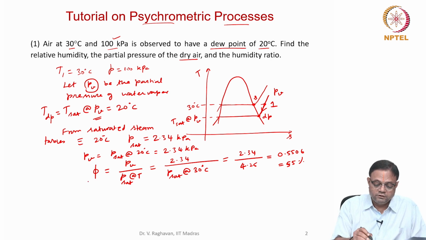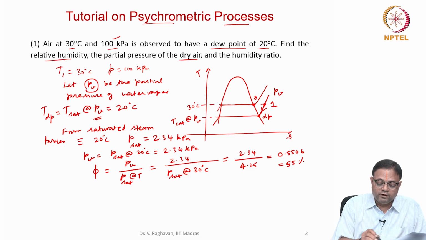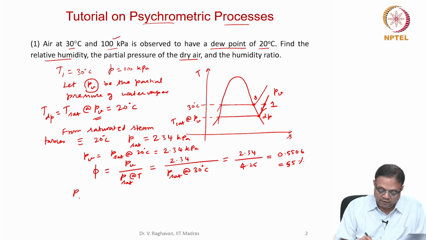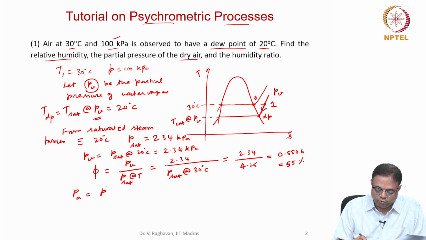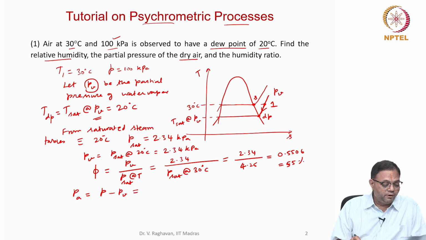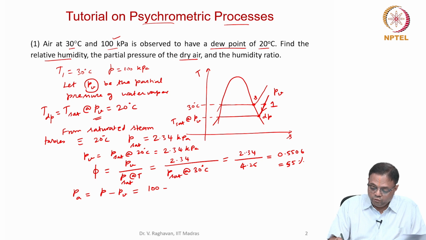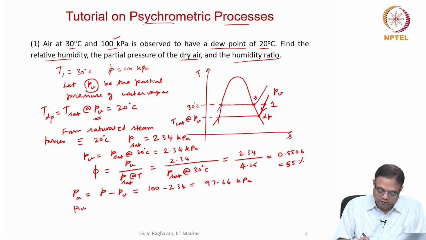So we have calculated the relative humidity. Then the partial pressure of dry air will be equal to the total pressure minus the partial pressure of the water vapor. That will be equal to 100 kilopascals minus 2.34, which is 97.66 kilopascals.